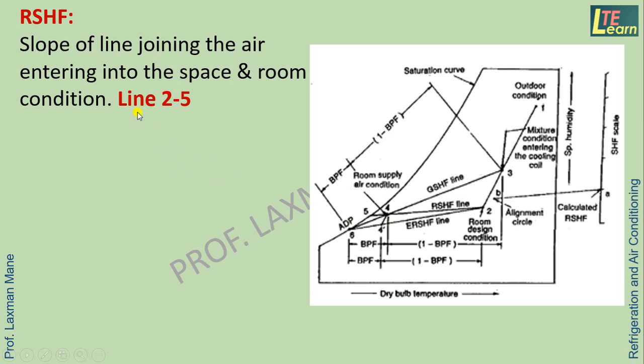This is the slope of the line joining the air entering into the space and the room condition. Here in this case, the room condition is point 2 and the air entering into the space, into the room, will be point number 4. This is the coil temperature or air temperature leaving the cooling coil, point number 4.